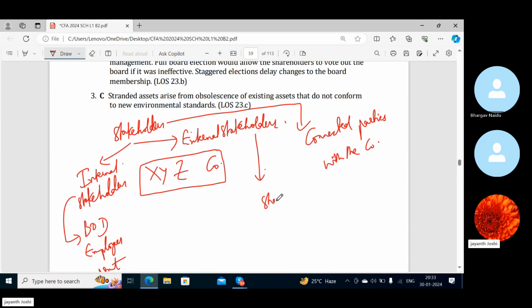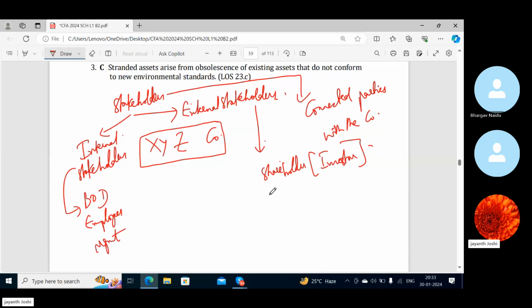the shareholders. So that's what shareholders are, one amongst all the stakeholders. Shareholders are nothing but investors. These are one of the investors. The other investors also, like bondholders, or we can say lenders, which can be a financial institution like a bank, or bondholders.